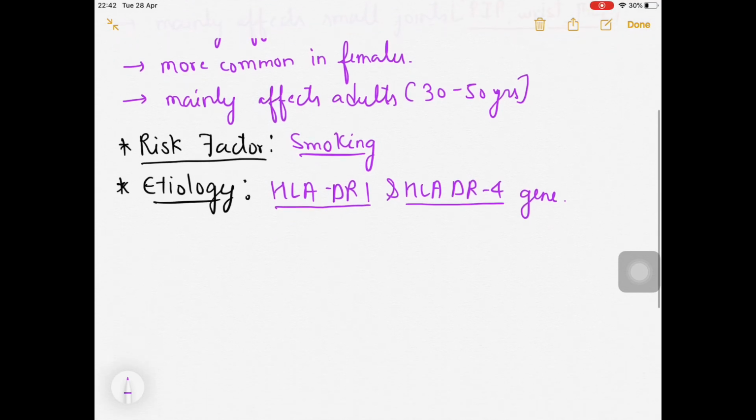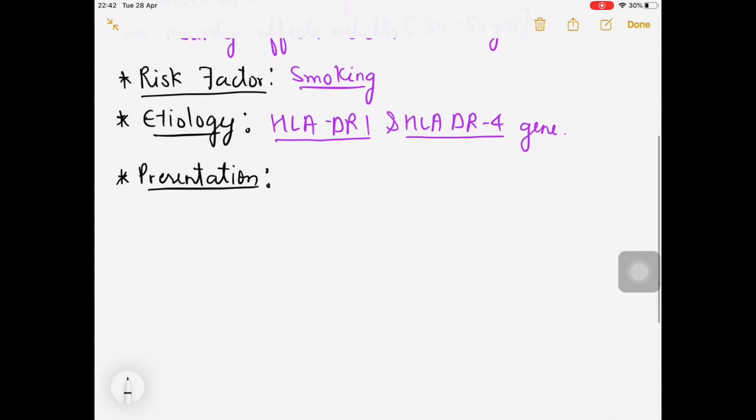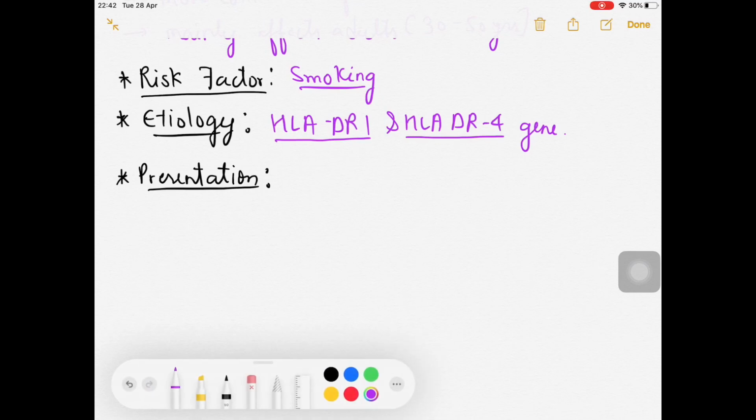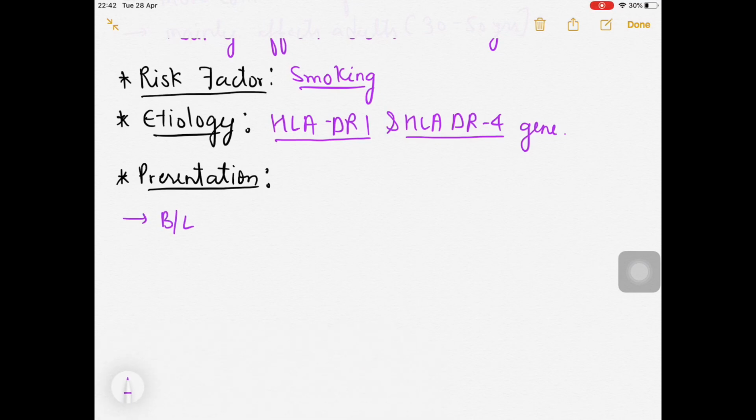Now the presentation part is very important to talk about. I told you that it is affecting the smaller joints. Starting with that, in the PIP and metacarpophalangeal joints, some kind of deformities can be seen. Usually there is bilateral symmetrical involvement, so it affects the joints bilaterally and symmetrically.